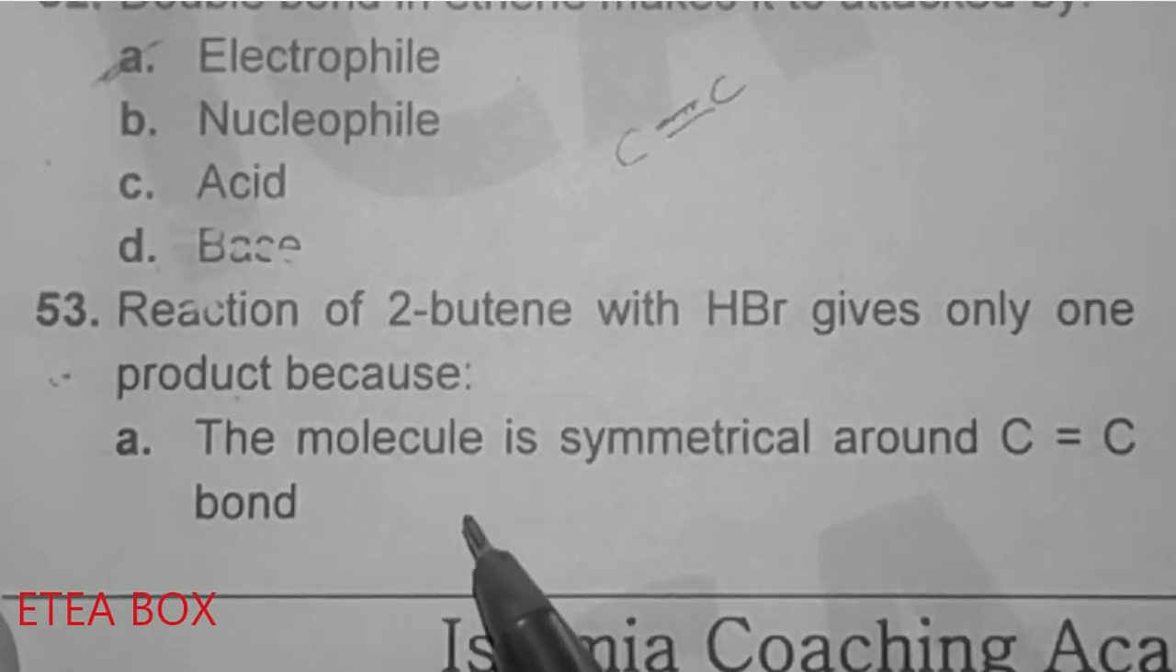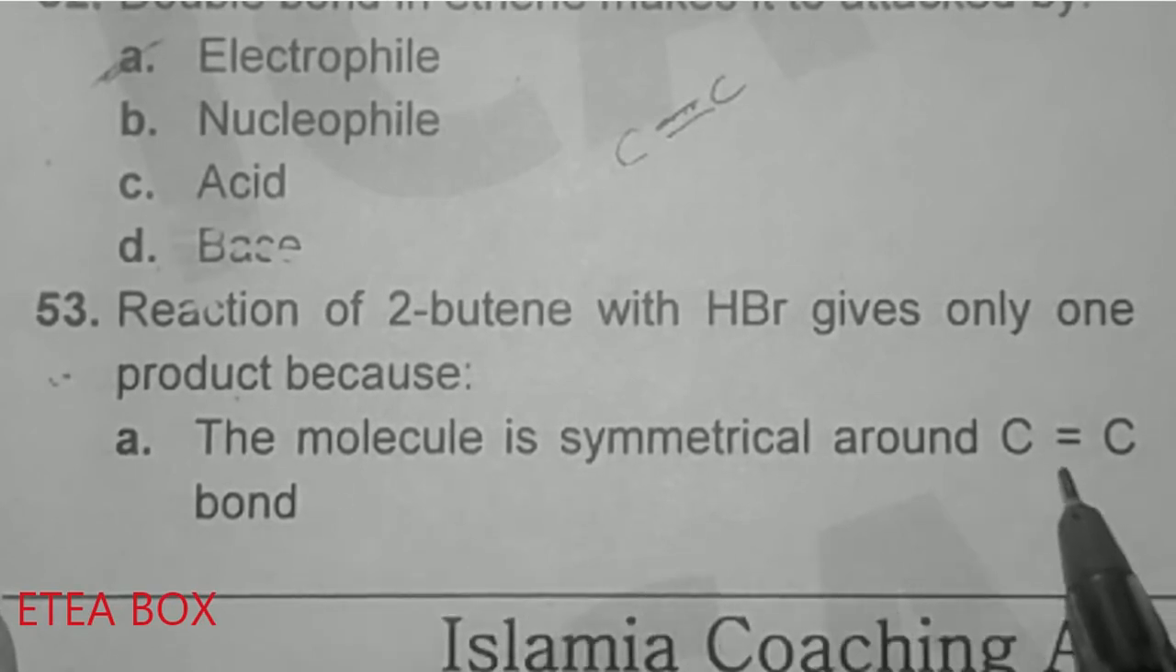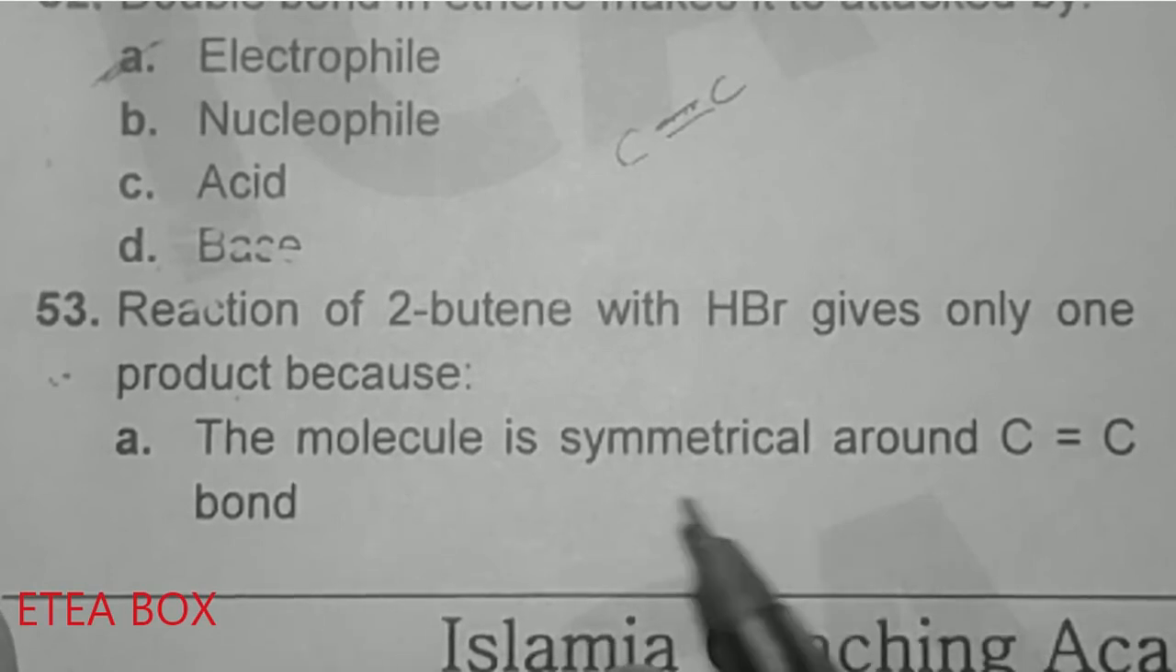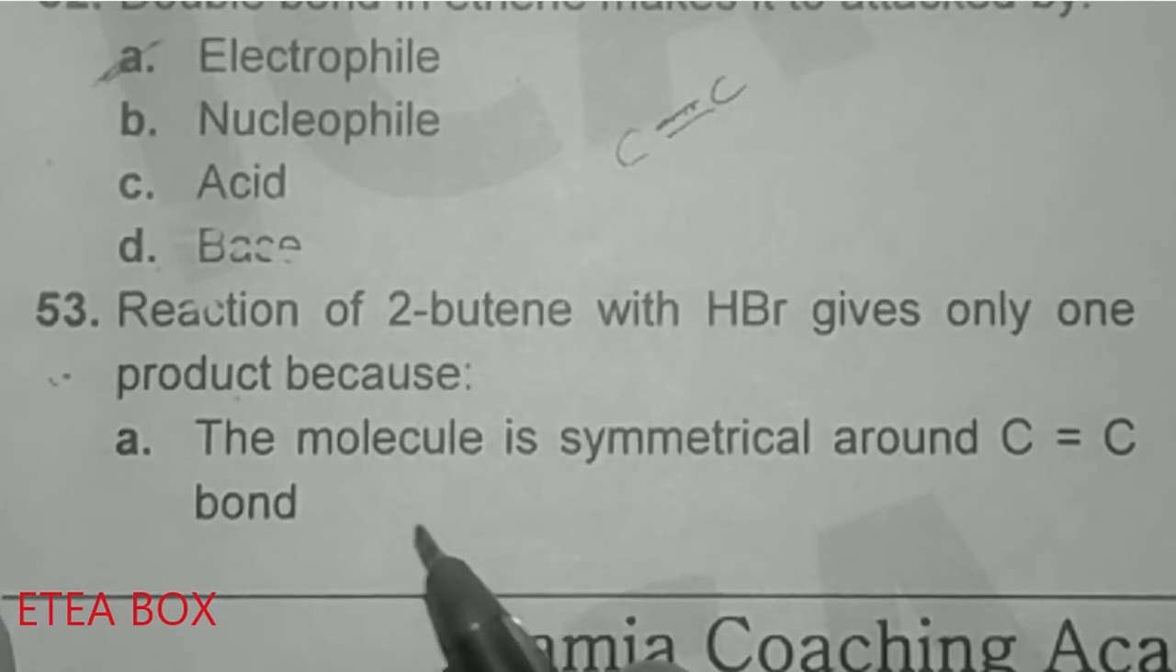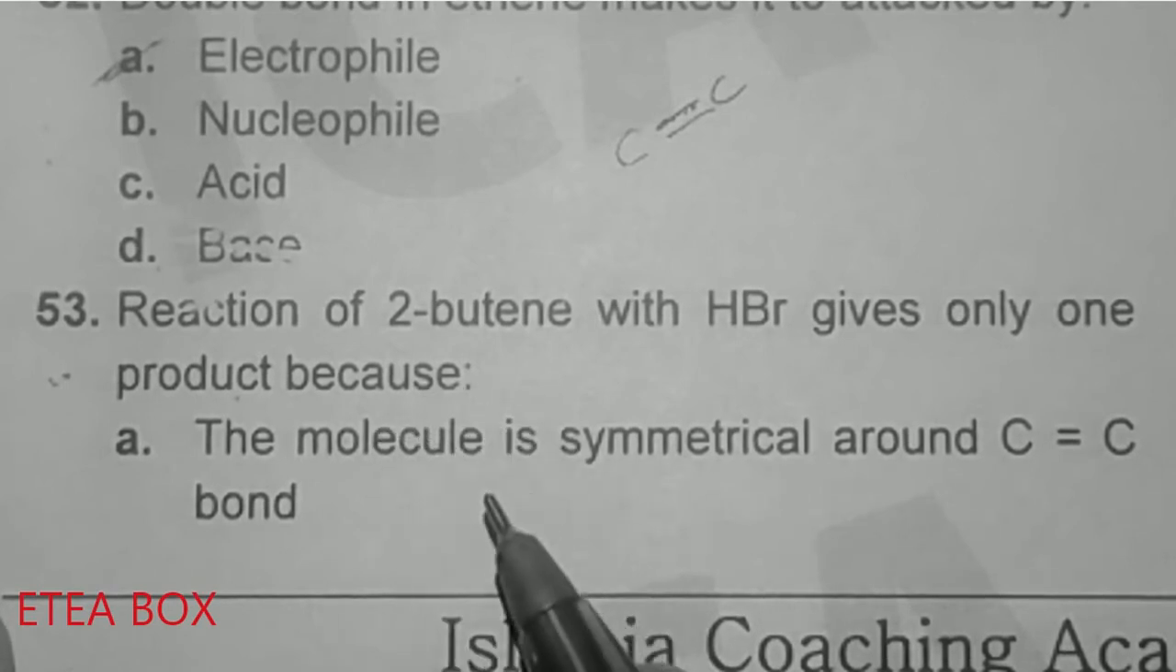53. The reaction of 2-butene with HBr gives only one product because, so here option A is correct. The 2-butene molecule is symmetrical around the carbon-carbon bond. One product means that it reacts only according to Markovnikov's rule, or if it does not react according to Markovnikov's rule, then the product will be the same. If the butene were unsymmetrical, then in that case two products would be present: one according to Markovnikov's rule and the other against it.